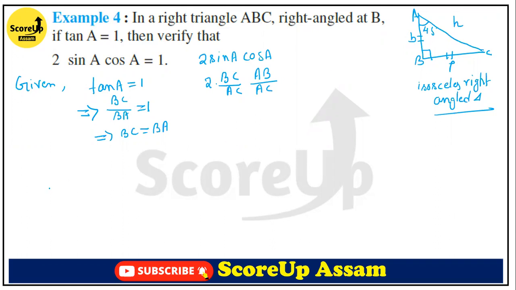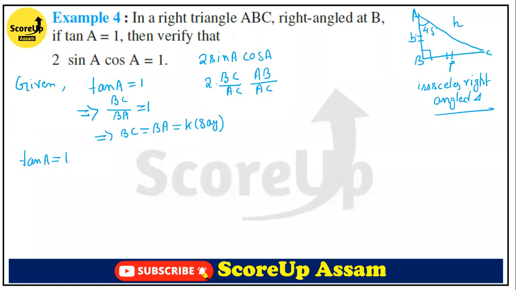So we shall try to find the value of these. Can we find the value of this from this? Okay, from tan A we shall find it. Tan A is equal to 1. So AB is equal to BC, suppose it is K. These two sides are the same, so suppose each is K.